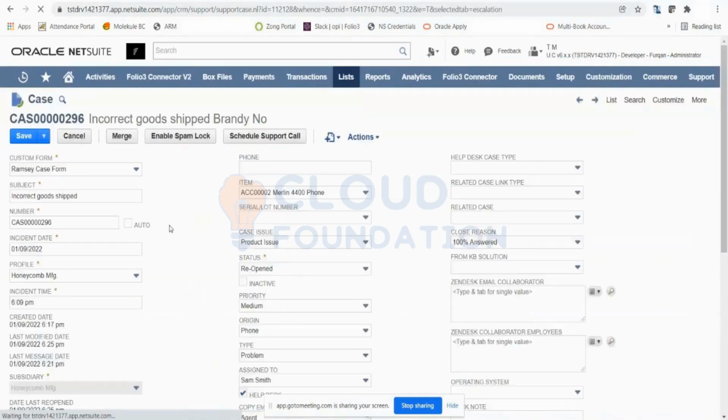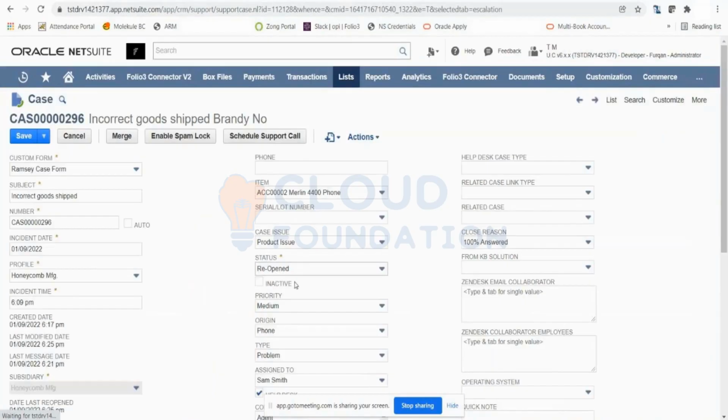Now escalation could be done by Sam Smith himself, if he is unable to resolve a case or if there is a case which is beyond his authority. Let's say the customer is asking for a complete 100% refund, and it's not the policy of the organization to give a 100% refund. In that case, he's going to escalate this issue himself to the internal management, right? Someone who is responsible for taking those decisions.